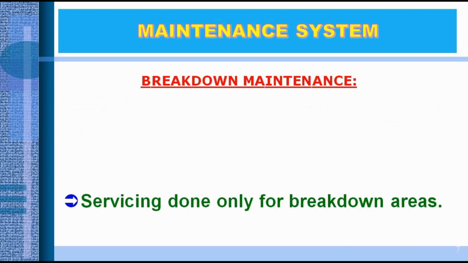Now comes to the second point, servicing done only for breakdown areas. As I said, the milling machine is not working, it is switched off. That means we have to think that the milling machine has some problem. The maintenance person goes and attends only the milling machine, not other machines. When they find the problem and the root cause, they concentrate on that area only. So when a breakdown occurs, the servicing person only goes to the breakdown areas.